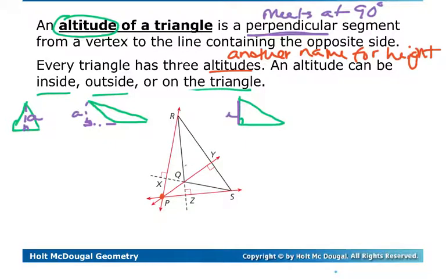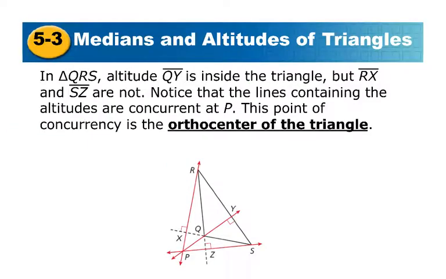It's just easier to say altitude when it comes to this type of measurement, because mostly height you think of vertically, but of course here we are with an altitude that's kind of diagonal. So it just depends on your reference point on what height is, and so therefore we call it altitude. Alright, so then we have all the altitudes, and the altitudes all meet at something called an orthocenter.